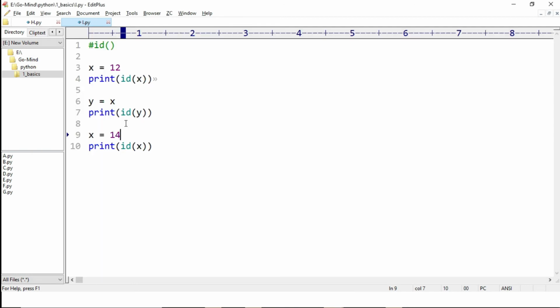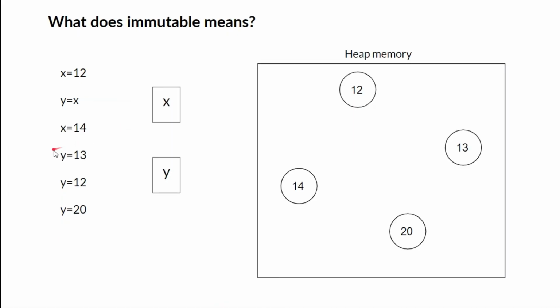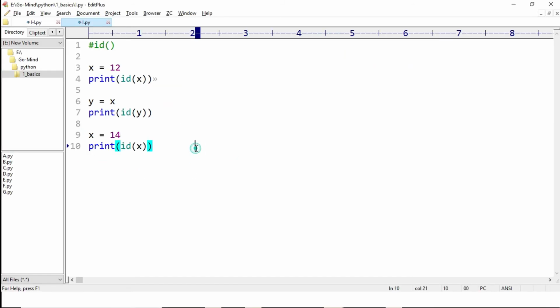Okay, now y equal to 13. We are changing the value of y from 12 to 13. Okay, so let's see what happens. y equal to 12, print id of y. So if we have this id as 1, this was also 1, and its id was of the second type.